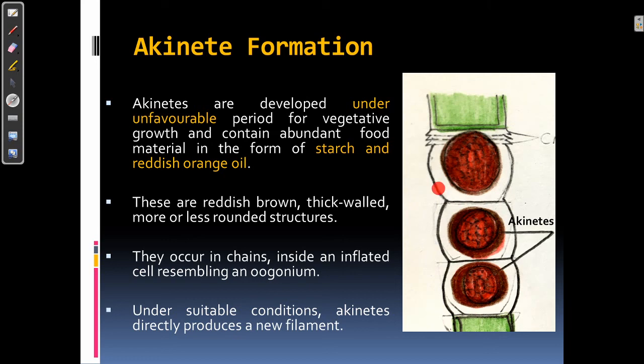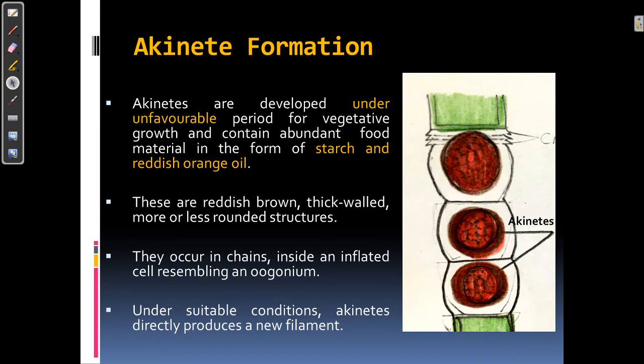They contain abundant food material in the form of starch, and the red color of the akinete is due to reddish orange oil. They can perennate through unfavorable conditions in this form, and on the return of suitable conditions, akinetes will germinate and produce a new filament.